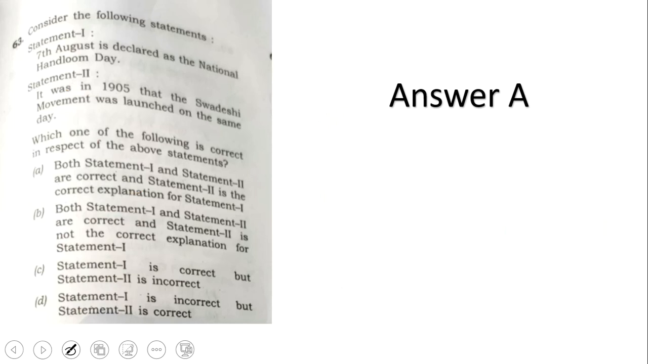Okay, this one again, easy question, but everyone may not know the second fact, meaning the explanation fact. They'll be stuck between A and B. 7th August is Handloom Day, 7th August is Swadeshi Day. That's what they're telling. And they're telling because it was Swadeshi Day on 7th August, we declared it as a National Handloom Day. Is that reason correct? Many coaching classes are telling we taught you this, okay, we got the answer. You will not get the answer.